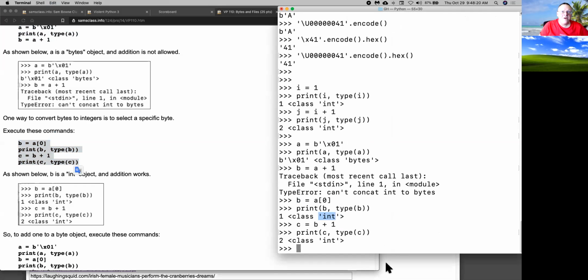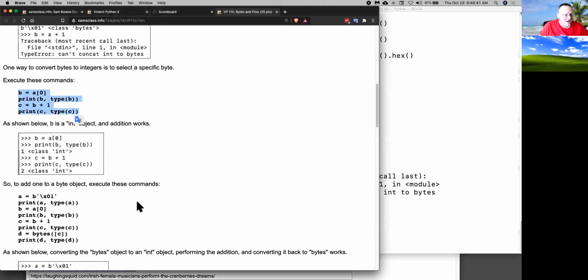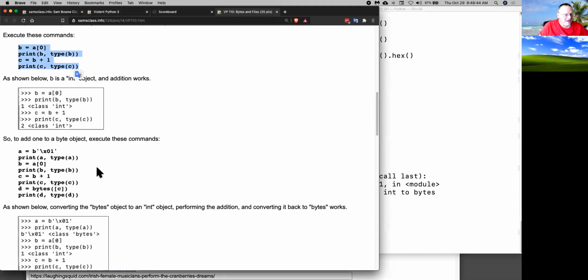This all took me a while to get over my thinking from old systems. I thought that a string is just a series of bytes, and bytes are just integers and you can add to them. And I had all kinds of techniques doing this, and you have to get that out of your mind in Python 3. The strings are totally different. Then there are byte arrays, and then there are integers, and they're different data structures. So this is the more modern way to think. And after you get over rebelling and trying to do things the old way, you really have more control over what you're doing here. So if I wanted to actually add 1 to a byte object, I'd have to do it this way.